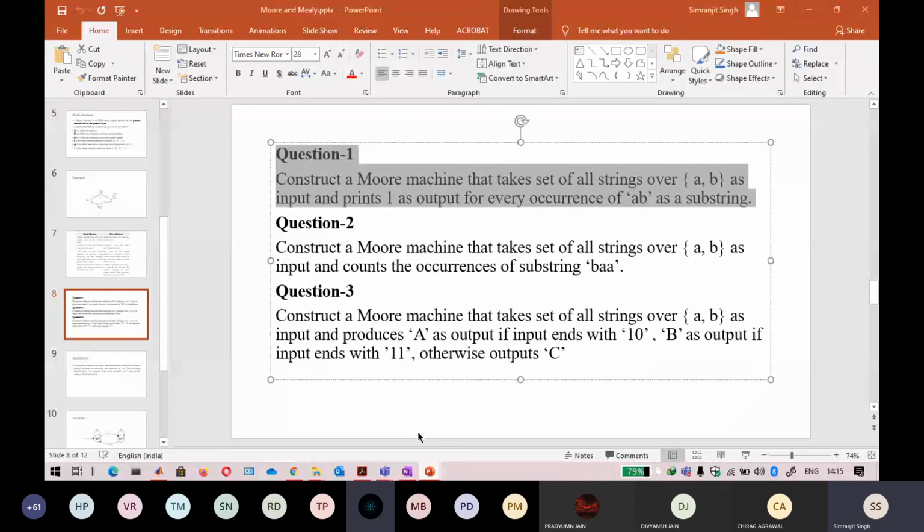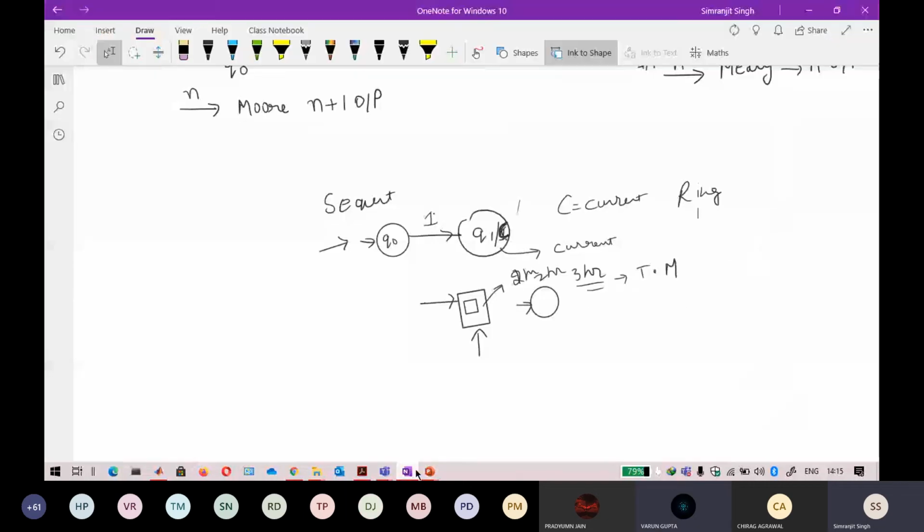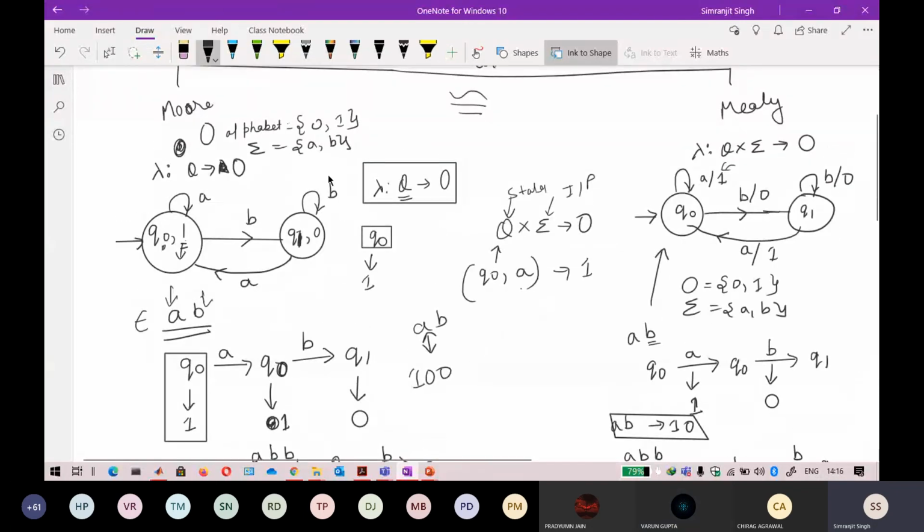Excuse me, sir. Yes, please. Sir, will the outputs of the Mealy and Moore machines always be the same except for the first digit? Because in this example we have developed an equivalent machine. Suppose, just for example, this machine is accepting an even number of A's, and outputting 0 on getting an even number of A's. This is not exactly that, but I'm just giving an example.